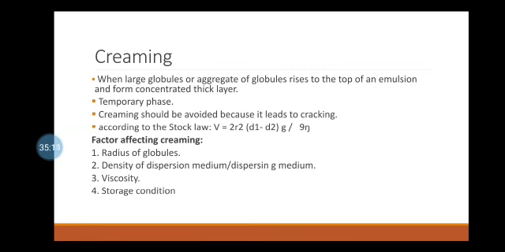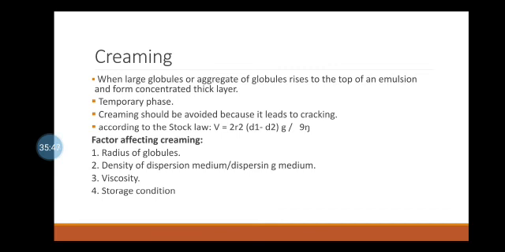Now the factors affecting creaming. First one is the radius of globules. The rate of creaming is directly proportional to the radius of globules. The larger the size of globules, the more will be the creaming, and the smaller the size of the globules, the lesser will be the creaming. Hence, small globules will rise less quickly than large globules. Hence, creaming can be reduced by reducing the size of globules by passing the emulsion through a homogenizer.